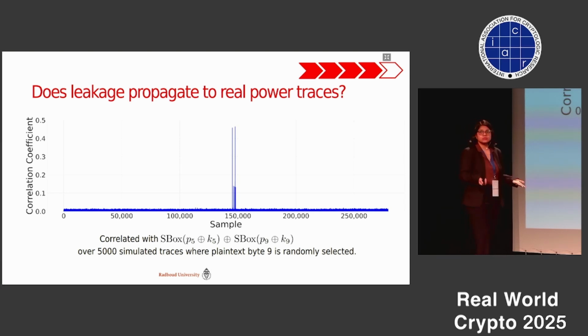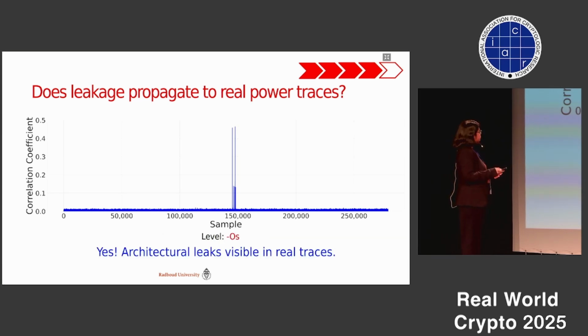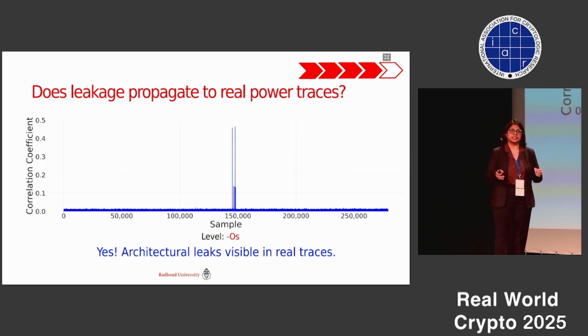So this confirms our validation that we actually see these architecture or compiler-induced leaks in real traces, despite having noise, the constant factor, and other microarchitectural factors. We also did this experiment for other optimization levels, and we can confirm that these architecture level leaks are visible in real traces.